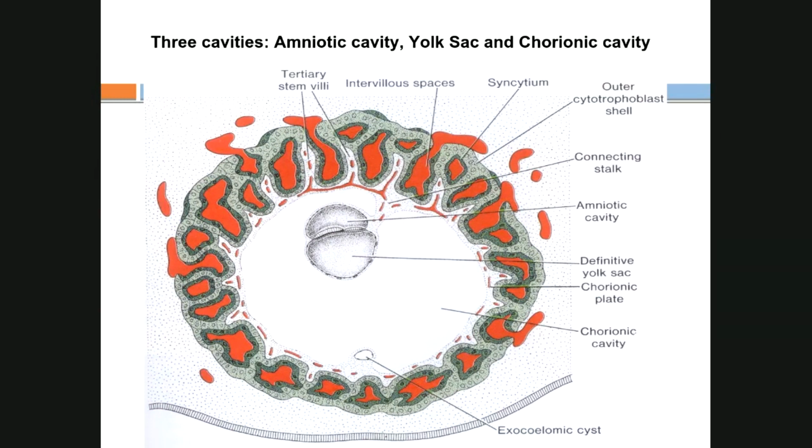The amniotic cavity becomes bigger and the chorionic cavity disappears. So ultimately, the whole body of the fetus will be floating in the amniotic cavity. At present, the amniotic cavity is the smallest of all, but in the last stage of development, it becomes the biggest, the yolk sac goes into the body of the embryo, and the chorionic cavity disappears. Ultimately, it is obliterated. So this is what the three cavities are about. We discussed three structures, we discussed three cavities. Let's understand some of the anomalies of the nervous system, and then we'll go to the layers.